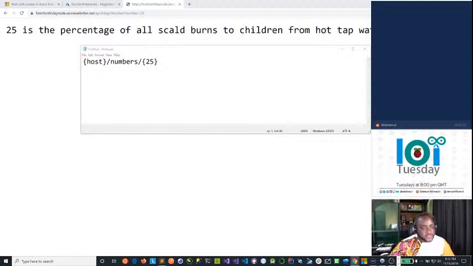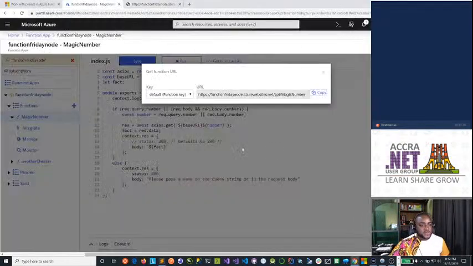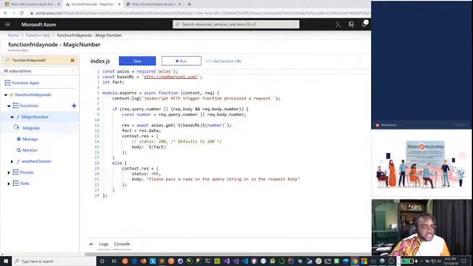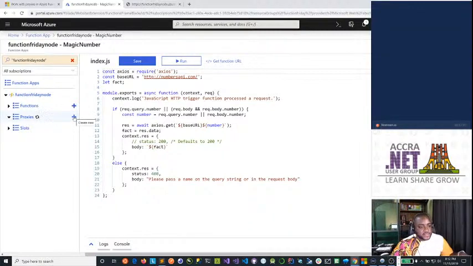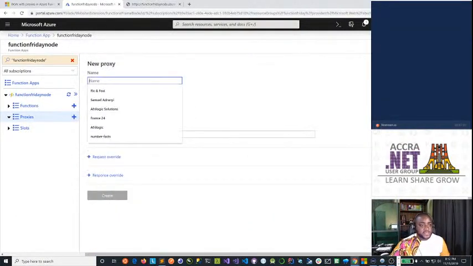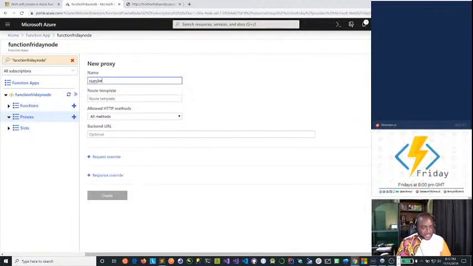Now, this is what we want to achieve. Our endpoint or host, we want to call numbers and then pass the number. So let's go back to our portal. To achieve this, we go to our proxies here. Currently we don't have any proxies, so we hit create new proxy. Now you need to give your proxy a name, so I'll call mine numbers.